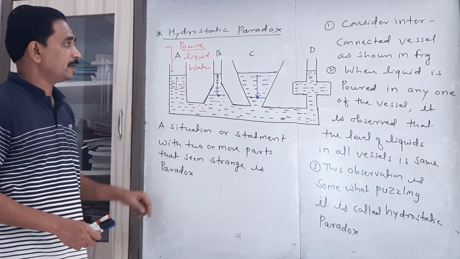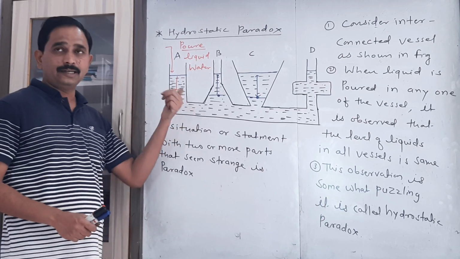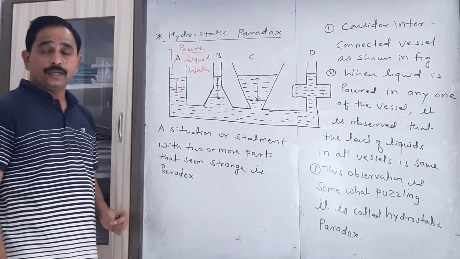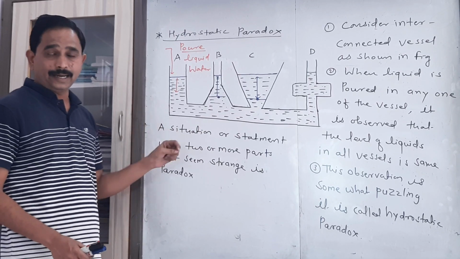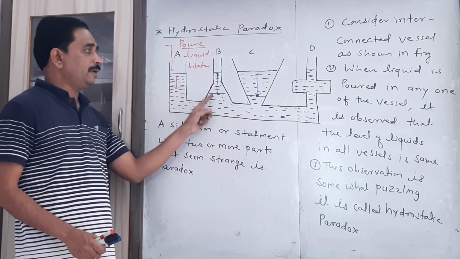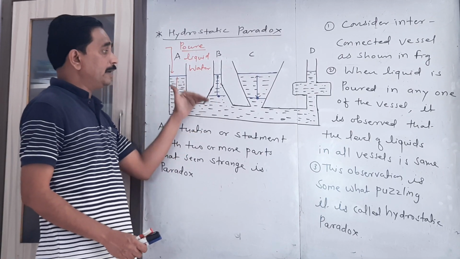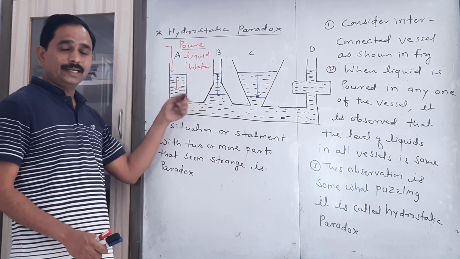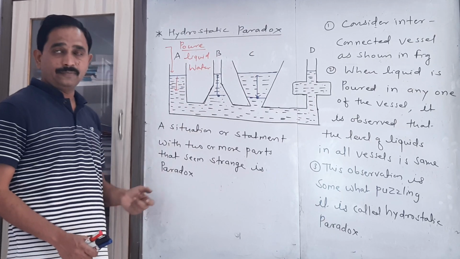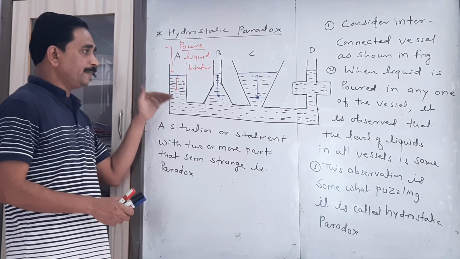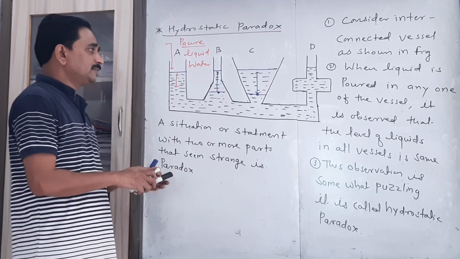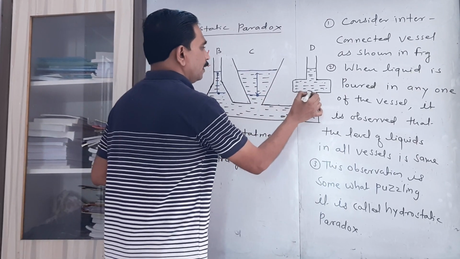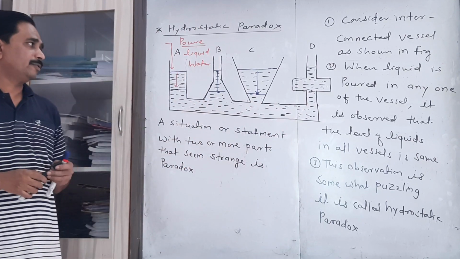So we can conclude that the pressure inside the liquid is independent of the shape and size of the vessel. It only depends upon the height, upon the level at which we are considering the point. If there is a level difference, then we can surely say that there is a pressure difference. And if we are considering points which are at the same level, then pressure at all the points is found to be the same.